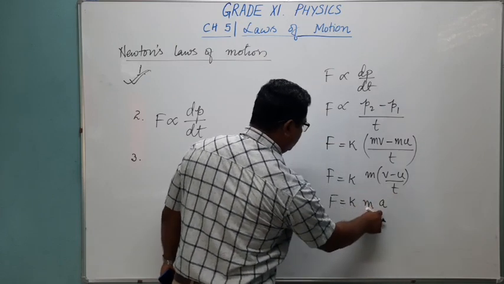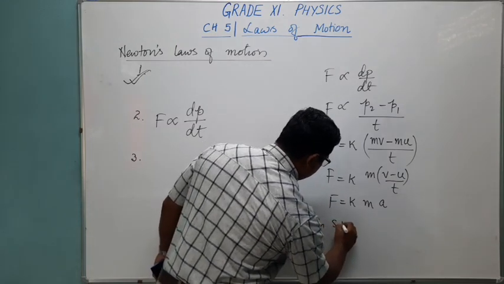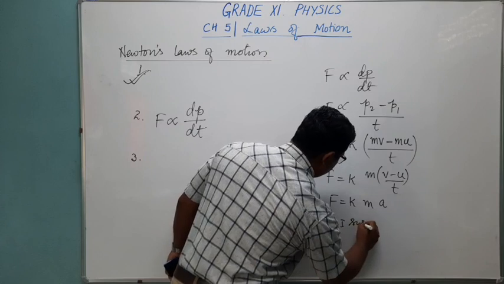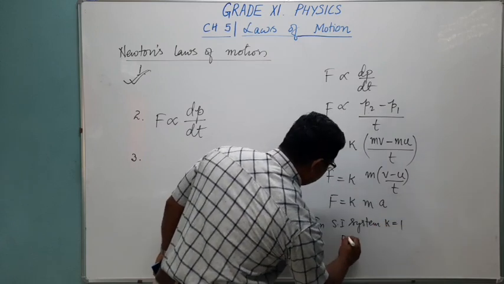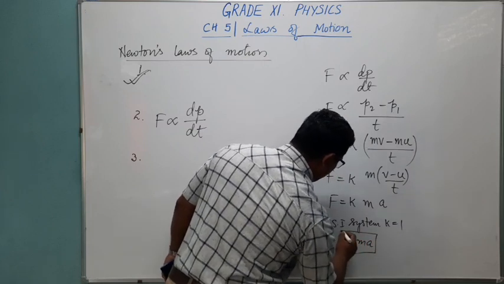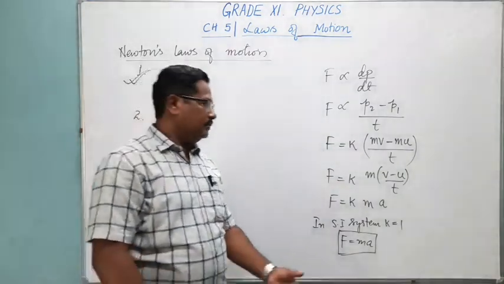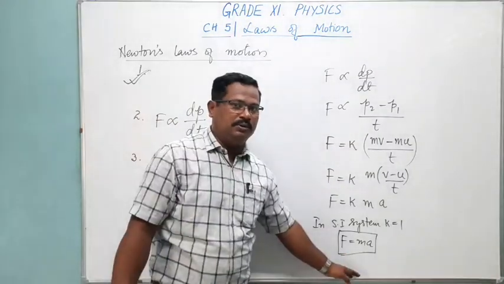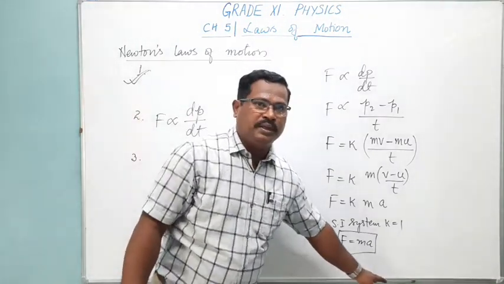V minus U by T, we call it as acceleration. In SI unit, or in SI system, K value is equal to 1. So F is equal to M into A. So Newton's second law of motion gives us the formula to calculate force. This is a very important formula that everybody should know. To calculate force, we use this formula: mass into acceleration.